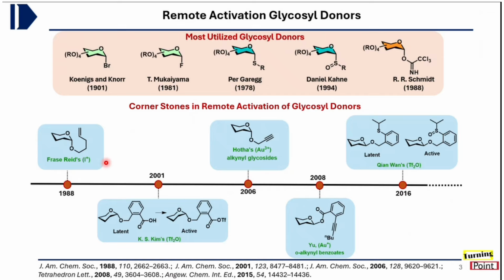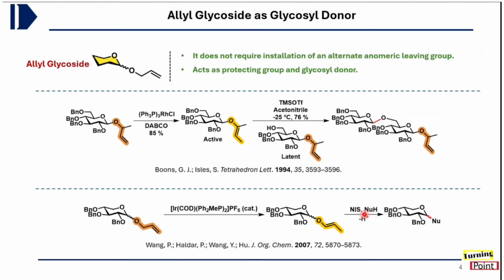However, its implementation is often limited by donor stability and the need for highly specialized activation methods, which we are seeing here. But the key system that has helped to bridge this gap is the allyl glycoside. What is the advantage of the allyl glycoside? It doesn't require the installation of any alternate leaving group. The same allyl group can be used as a protecting group or also as a glycosyl donor wherever required.